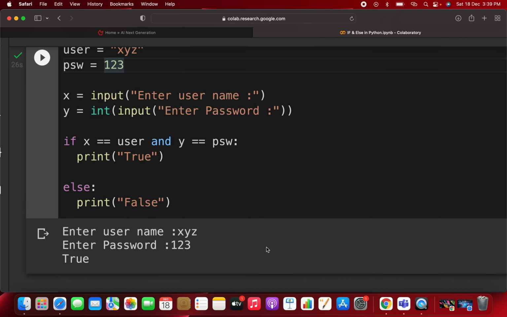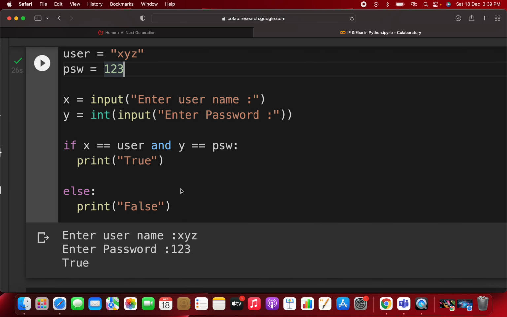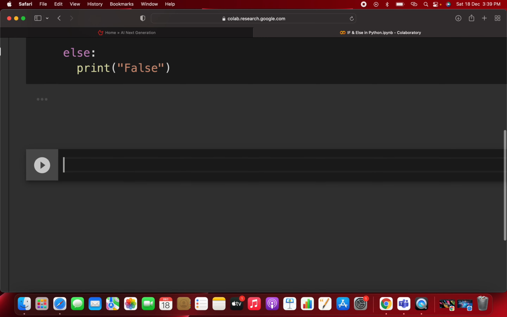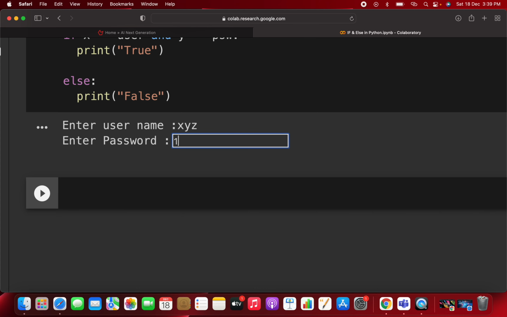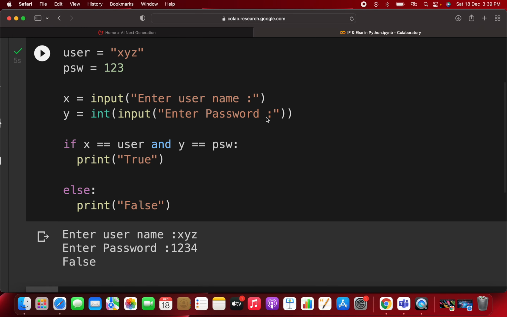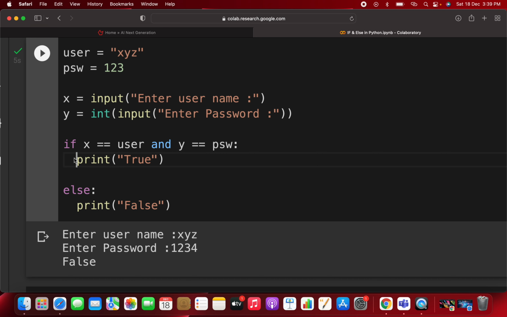Okay, if this particular condition is true, we have already written xyz and 123, that is correct. So this particular condition will execute and it displays true. But if you enter xyz as correct but the password as 1234, then it will display false, because even if one condition is not satisfied in the AND gate, these particular blocks will not execute. Okay, that is the case with the AND gate.